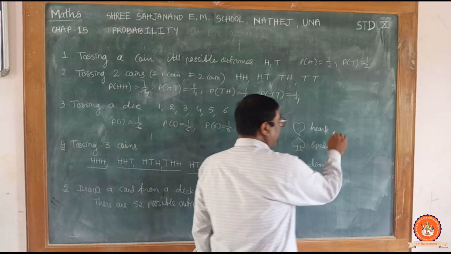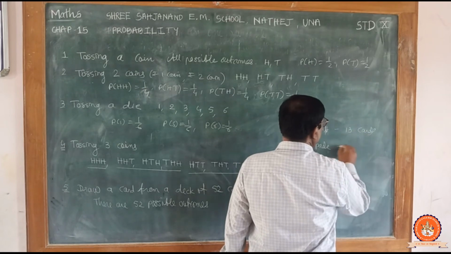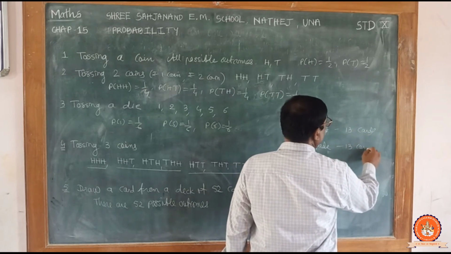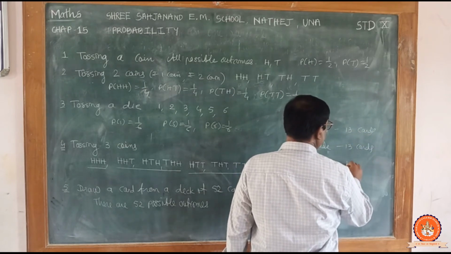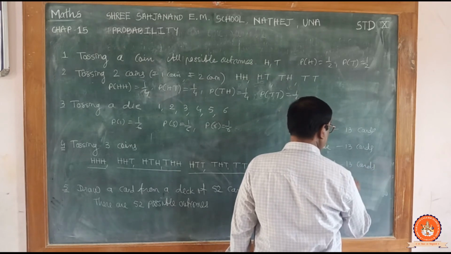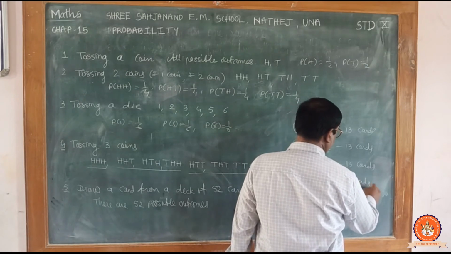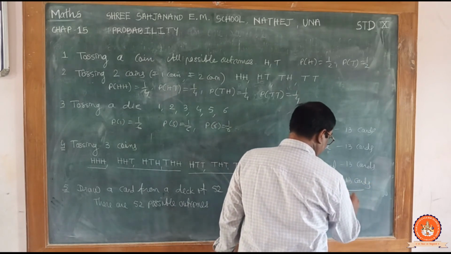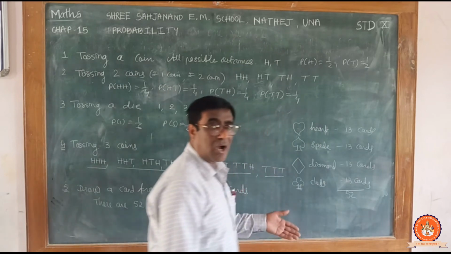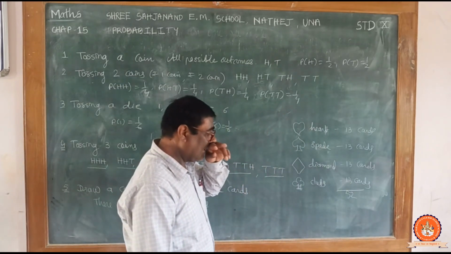In each set there are 13 cards. 13 cards, 13 cards, and 13 cards. So all together there are 52 cards. Jokers are not added, except jokers, 52 cards.